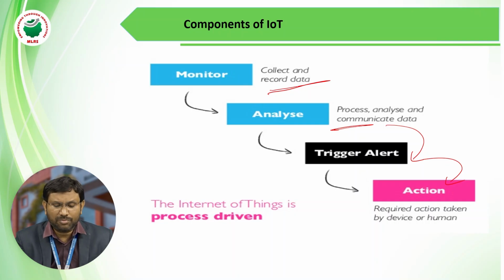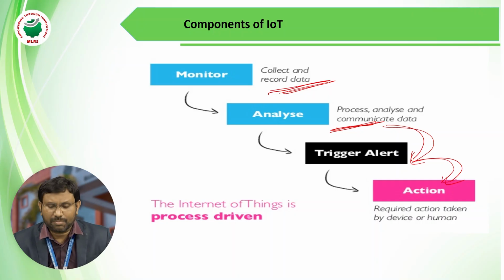IoT will collect data, then analyze the data to see whether harmful gases are present or not. If harmful gases are present, immediately it will send a buzzer or any trigger alert. Based on the trigger alert, the action will be taken. This is the process going on in real-time applications.